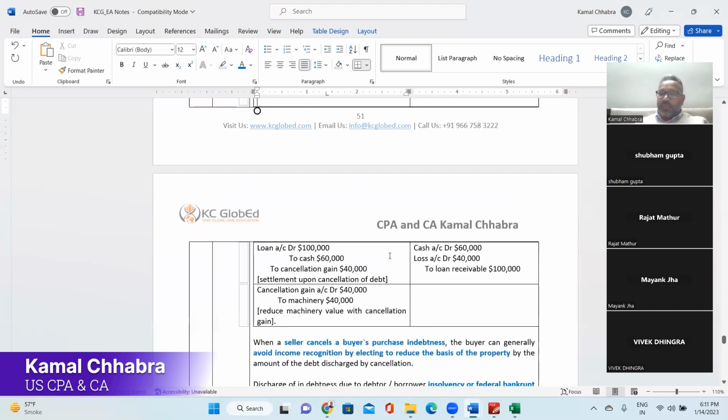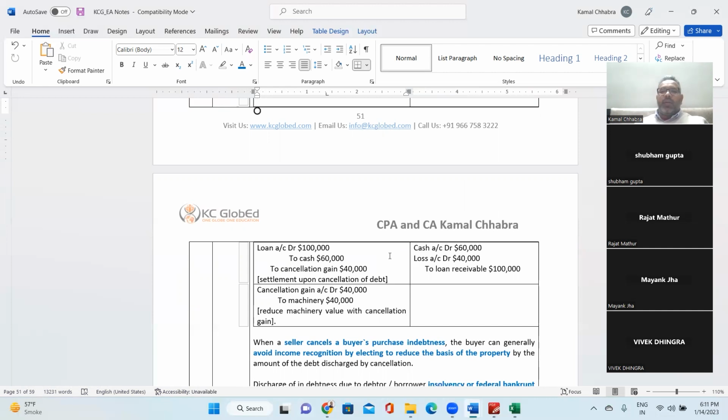So there are two things possible in the books of Sachin. First, he can reduce the amount from the fixed assets, that is, machinery. First is the settlement of the loan account: debit loan, credit cash which he is paying back, and credit gain on cancellation of loan. This 40,000 gain on cancellation of loan will be adjusted against the machinery. In the next journal entry, debit machinery, credit gain on cancellation. So the machine book value after this settlement would be $60,000 in the books of Sachin.